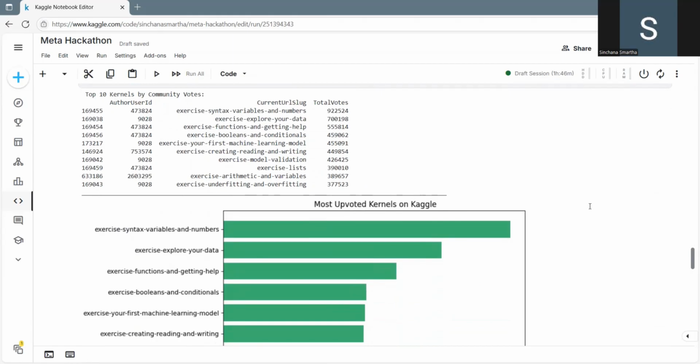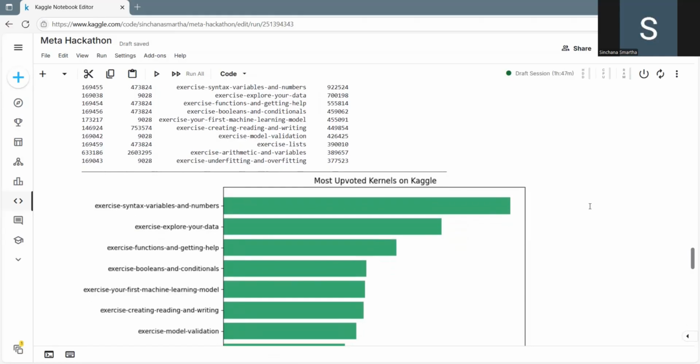Surprisingly, these weren't complex competition solutions. They were tutorials and walkthroughs, clean, annotated, and educational. The best engagement comes from teaching, not just winning. Most top kernels were authored by just two prolific contributors, reinforcing how much consistent content creation can impact the community.